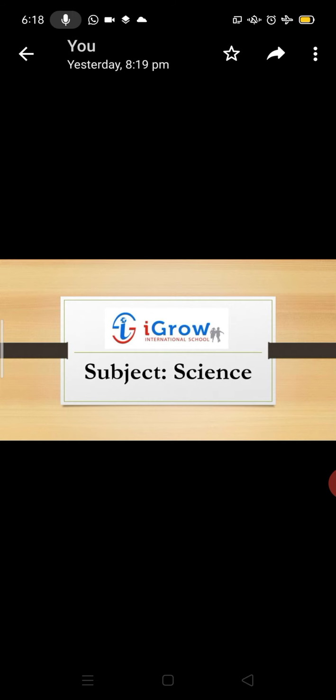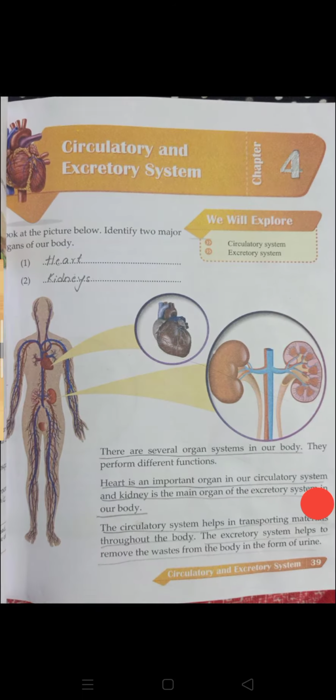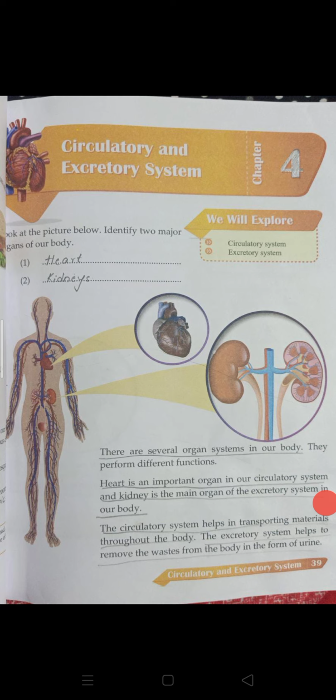We have completed the fourth chapter, right? Circulatory and excretory system. Here, what are the organs involved in these systems? In the circulatory system, the heart is an important organ, right? In the excretory system, the kidney is the main organ. The circulatory system helps to transport materials throughout the body. The excretory system helps to remove waste from the body in the form of urine. Right?